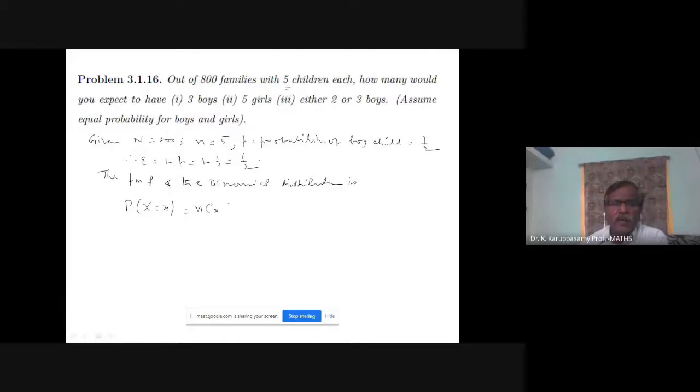So your original probability mass function is nCx P power x Q power n minus x. In this formula, n, P, Q values are known.